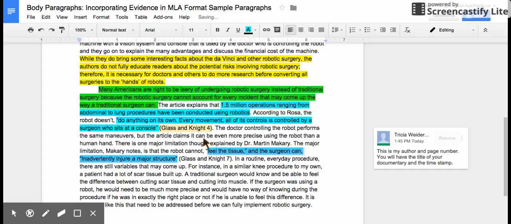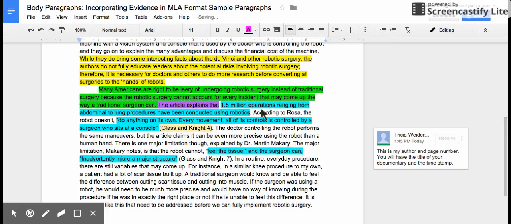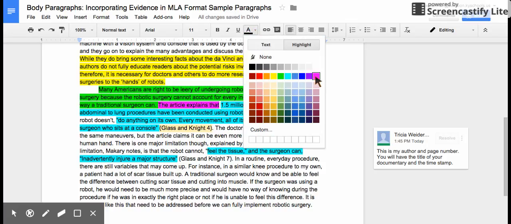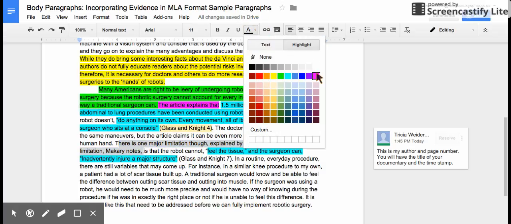But you also know it's not enough just to throw in those quotes from the experts. I have to actually embed it. And this is where you have my statements like this. The article explains. That is embedding a quote. I say, according to Rosa. That is attribution, embedding a quote. That is exactly what you want to be able to do. Where I talk about explained by Dr. Martin, that is embedding the quote. You need those attribution phrases.